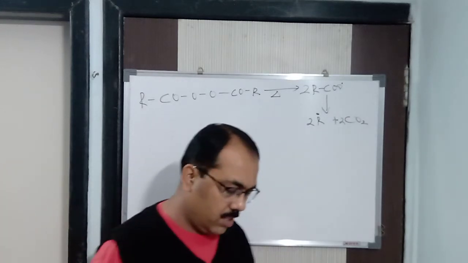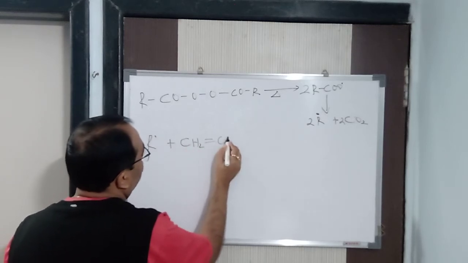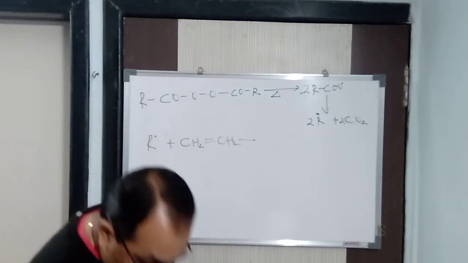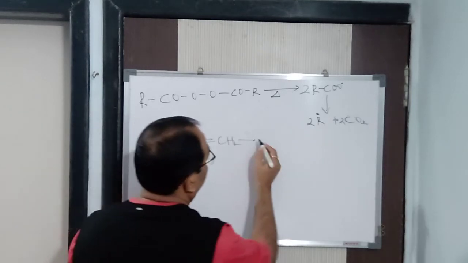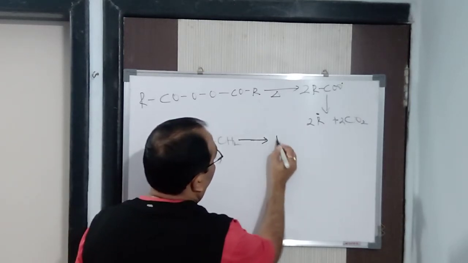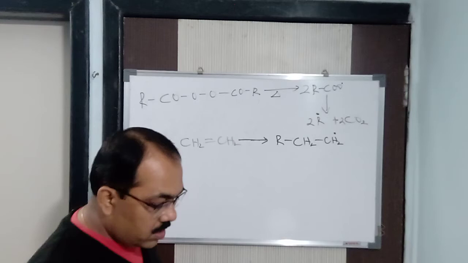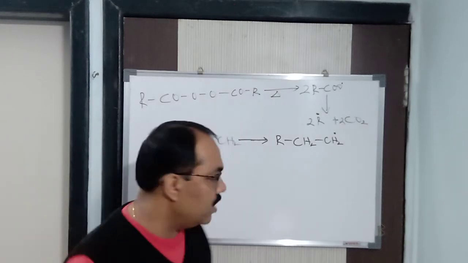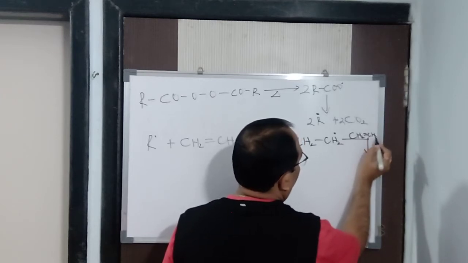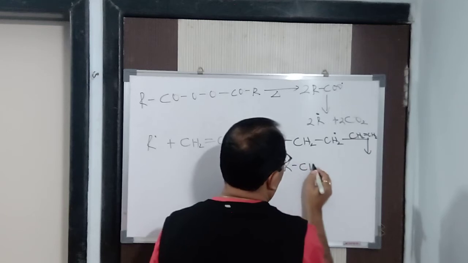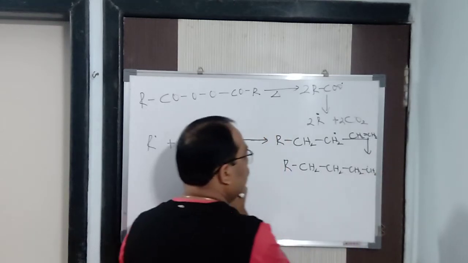Now we'll propagate the chain. Got it? So what will happen? This free radical will react with ethene, CH2 double bond CH2, to form R CH2 CH2. Propagation means it will again further react with ethene, CH2 double bond CH2, and again it is going to form R CH2 CH2 CH2 CH2. In this way it will go on. In this way the chain is going to propagate.